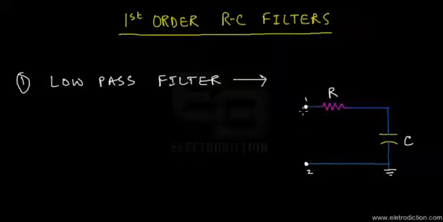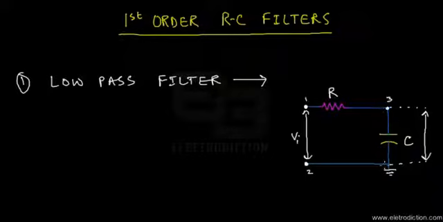If we apply an input signal right over here, let's call it Vi, then we're supposed to obtain the output signal across the capacitor from this place. Let me call these terminals 3 and 4 respectively. Here we're going to get the output voltage, that's VO. So the basic question is how this circuit works.